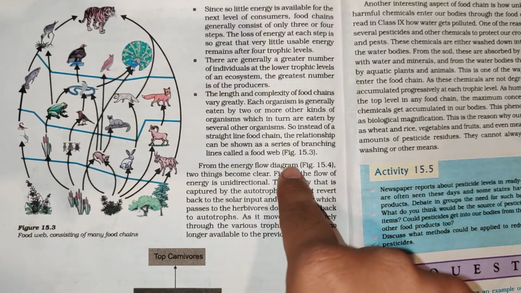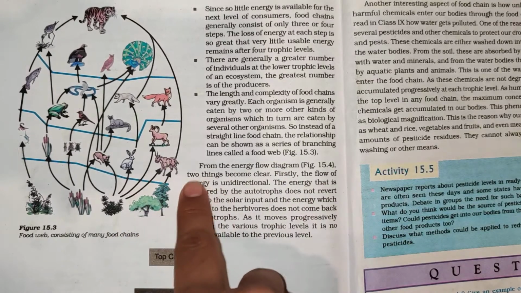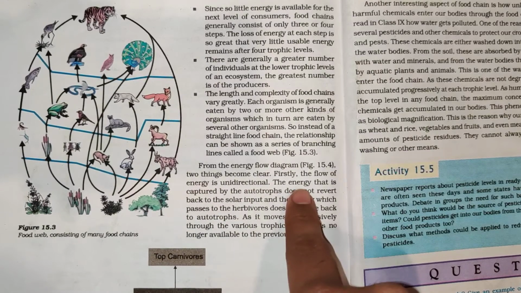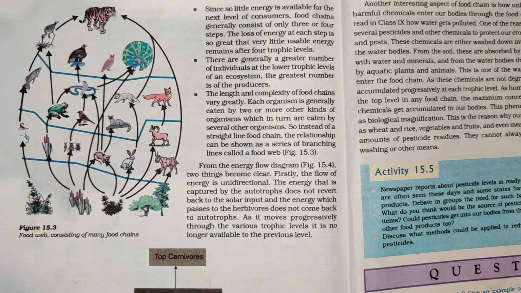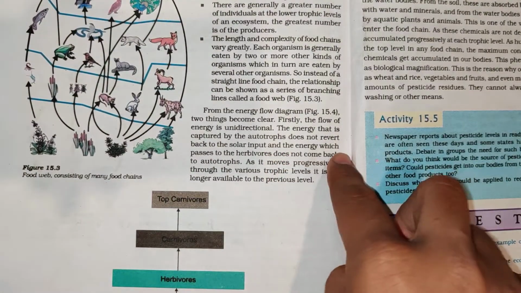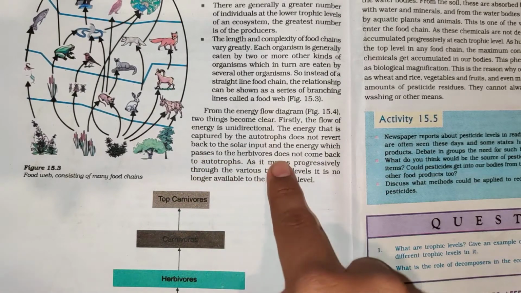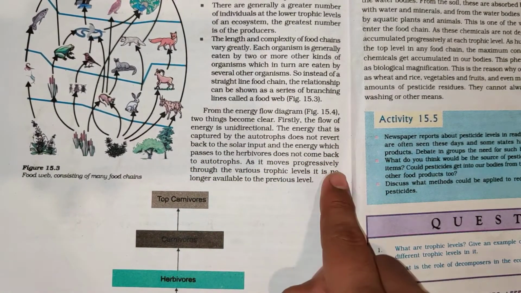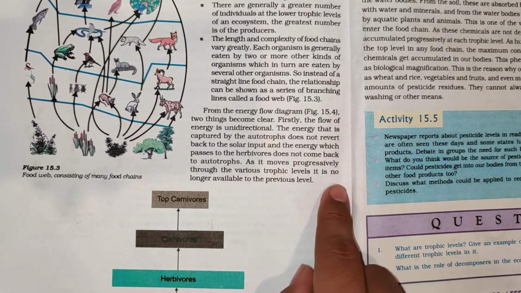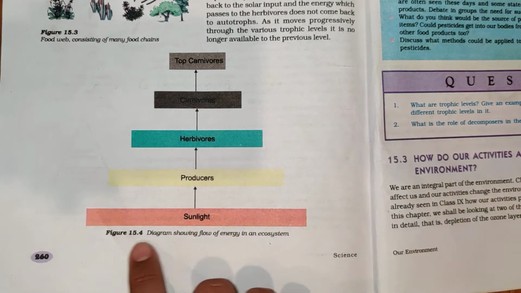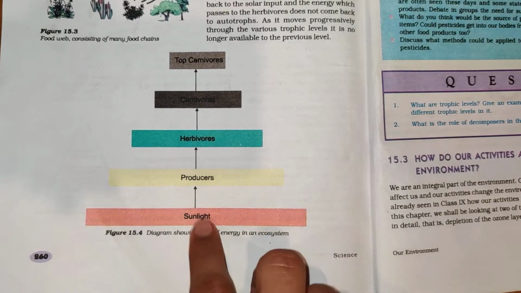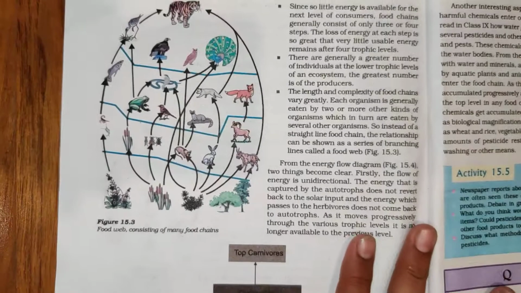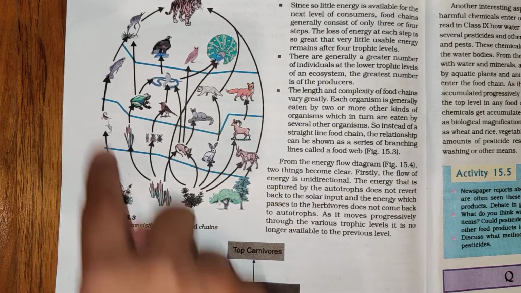From the energy flow diagram, figure 15.4, two things become clear. Firstly, the flow of energy is unidirectional. The energy that is captured by the autotrophs does not revert back to the solar input, and the energy which passes to the herbivores does not come back to autotrophs. As it moves progressively through the various trophic levels, it is no longer available to the previous level. Diagram showing flow of energy in an ecosystem: sunlight, then producers, herbivores, carnivores, top carnivores. Food web consisting of many food chains.